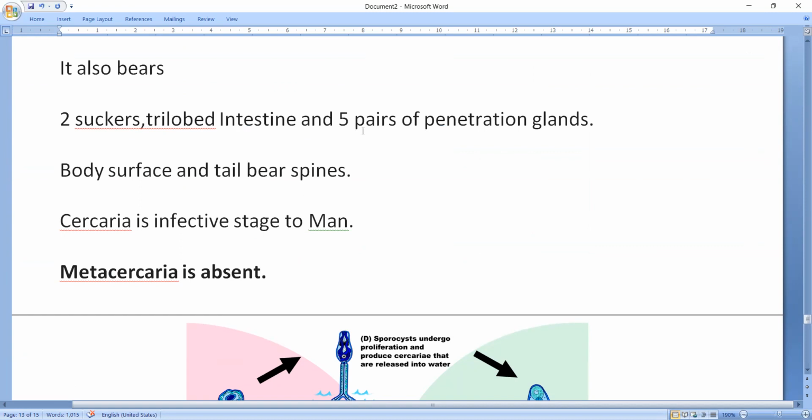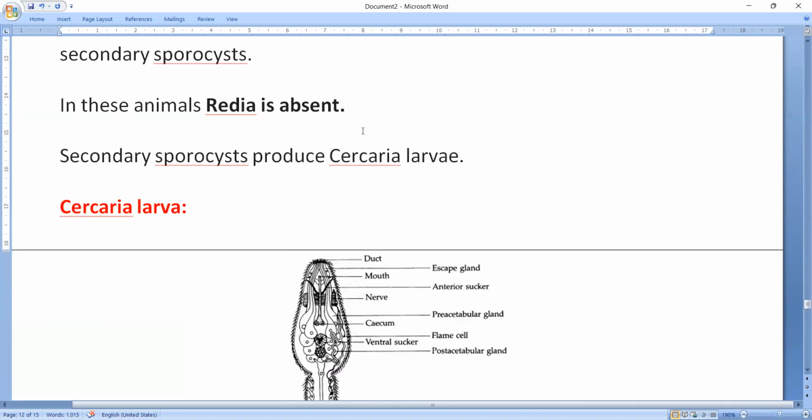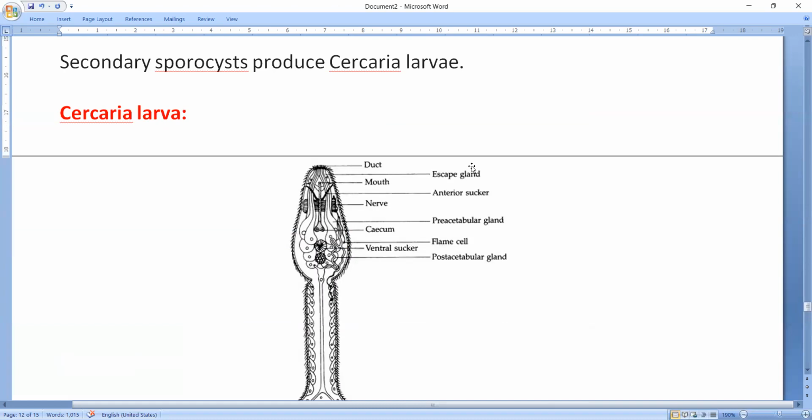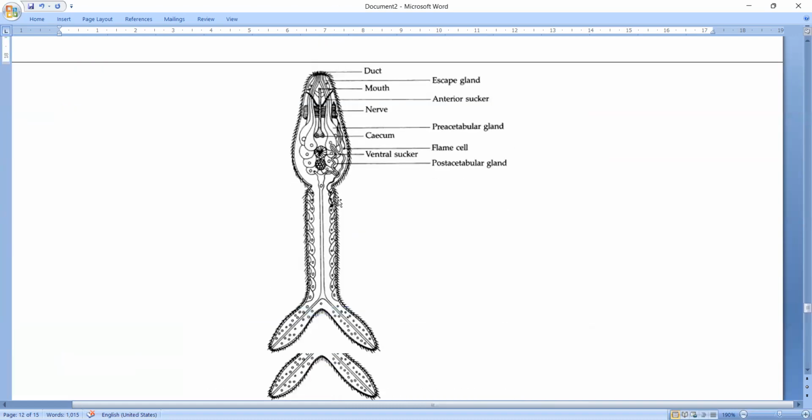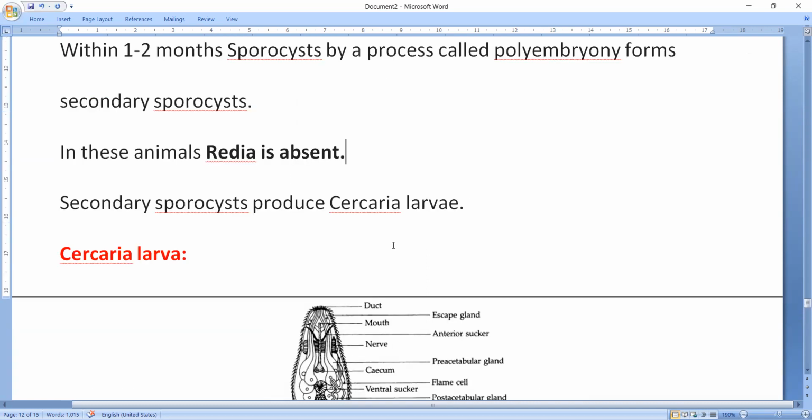You remember, the sequence అడిగిండు మన Gurukul exam paper చూసిన. So you remember, redia and metacercaria are absent. So this is the structure of cercarial larva, simple. It contains the penetration glands and suckers, ventral sucker, and a bifurcated tail, all those.